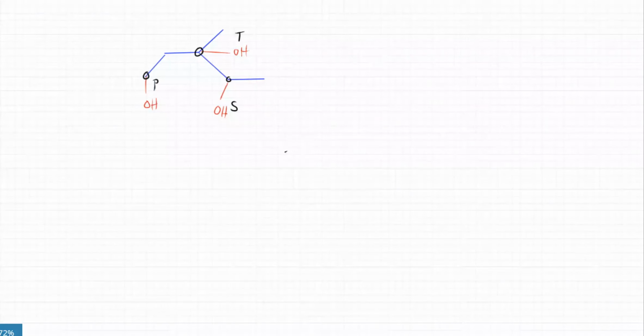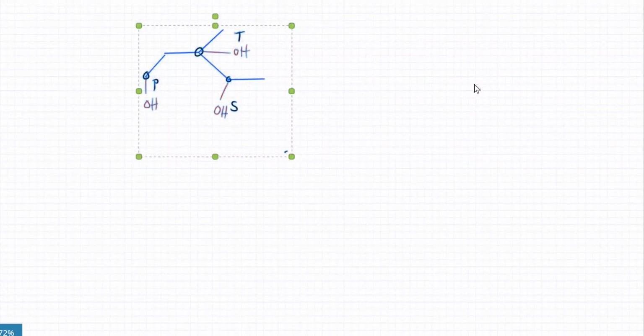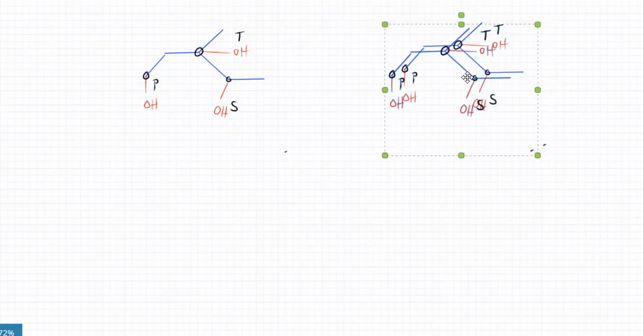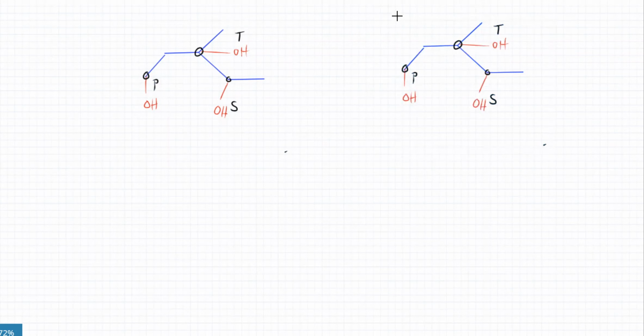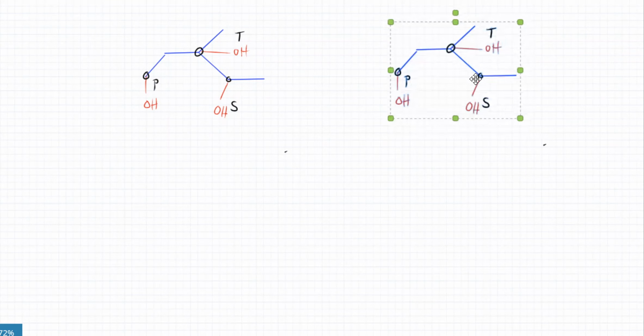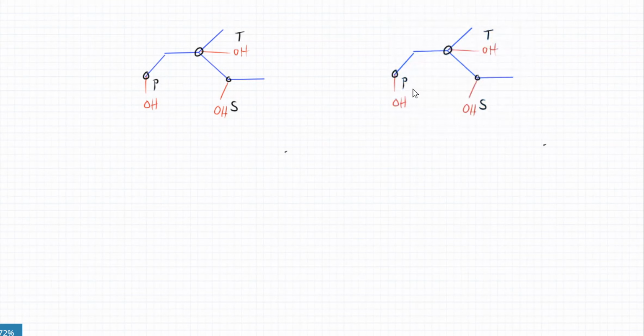So what's going to happen to each one of them? With oxidation, if you react it with K2Cr2O7, the primary alcohols over here will turn into carboxylic acids. It will become double bond O and OH. So that is what happens to a primary alcohol. Tertiary alcohols have no oxidation. Tertiary alcohols are not going to get oxidized, and secondary alcohols will turn into ketones. This would become double bond O, that's it.